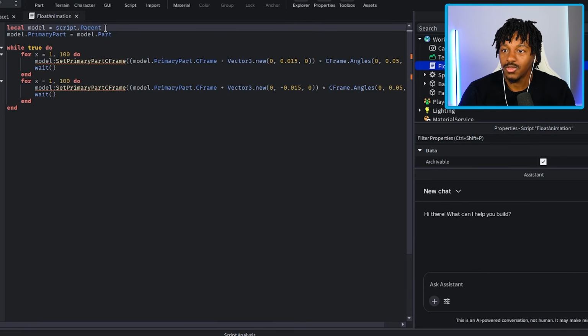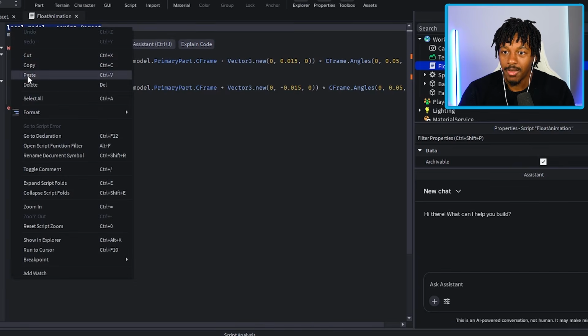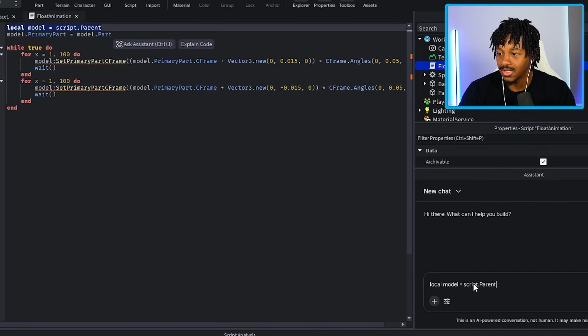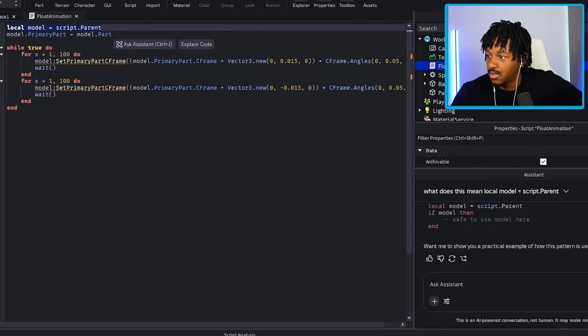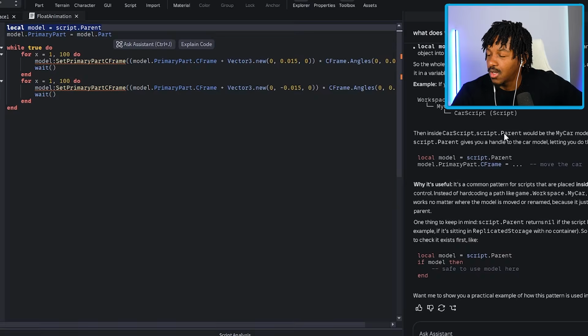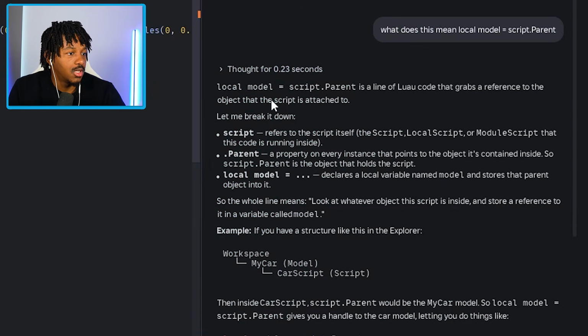Wait, okay. So let me just copy and paste this and then ask the assistant, what does this mean? Is there a way I could pause this out? Okay, what does it mean? Local model equals script.parent is a line of Luau code that grabs a reference to the object that the script is attached to. Okay, let me break it down. Script refers to the script itself.